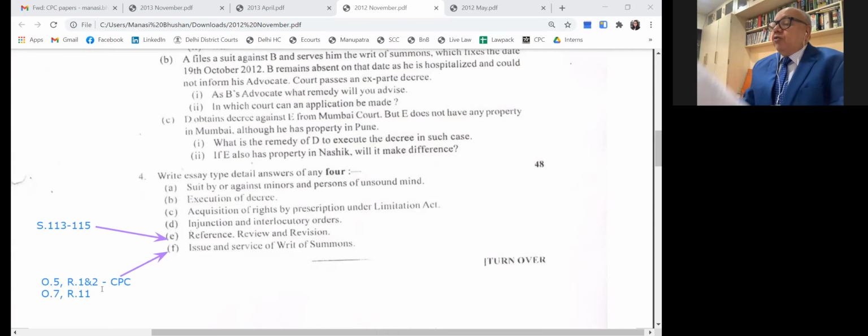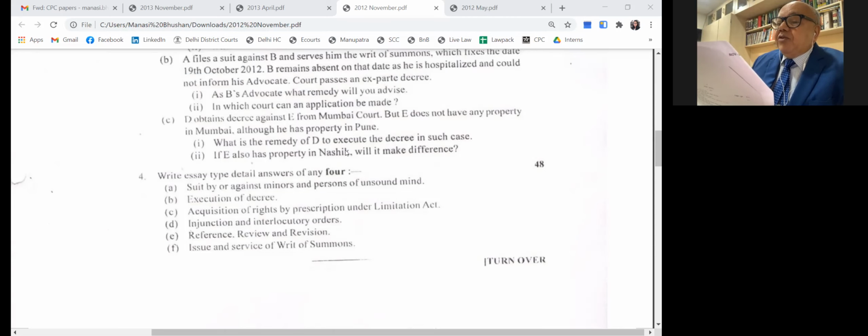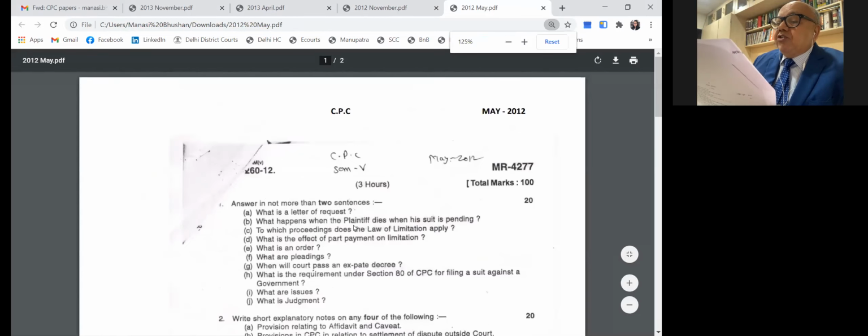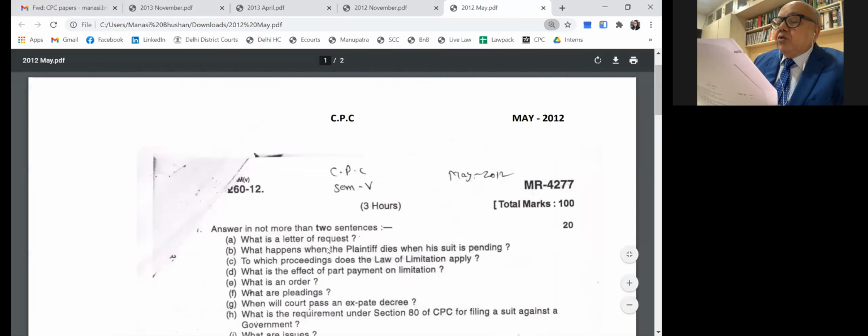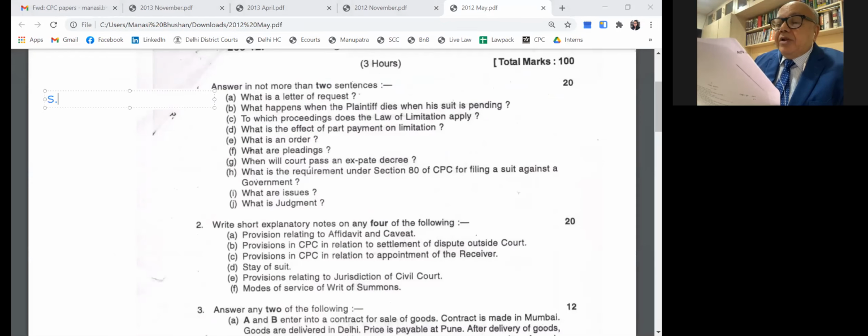Then the next question is May 2012. I will read it. What is the letter of request? That is Section 77. In lieu of issuing a commission, the court issues a letter of request to examine a witness at any place outside India. Then what happens when the plaintiff dies when the suit is pending?